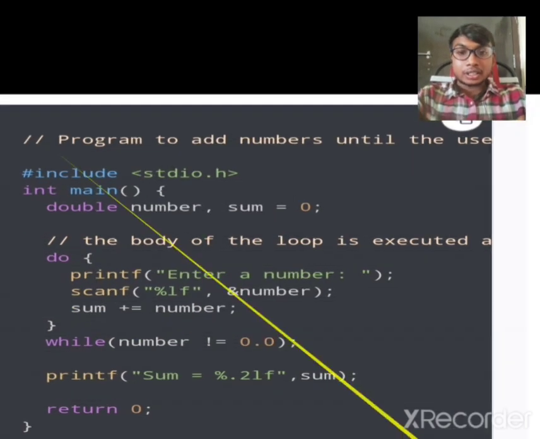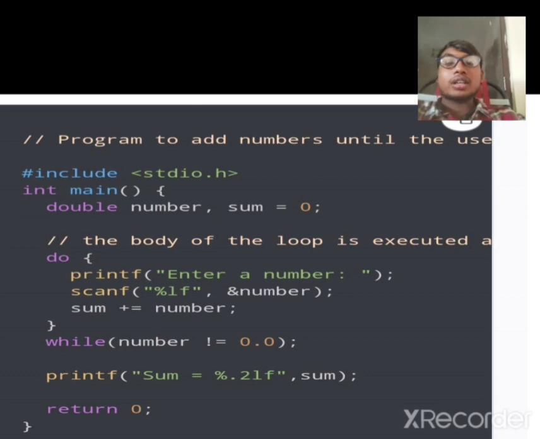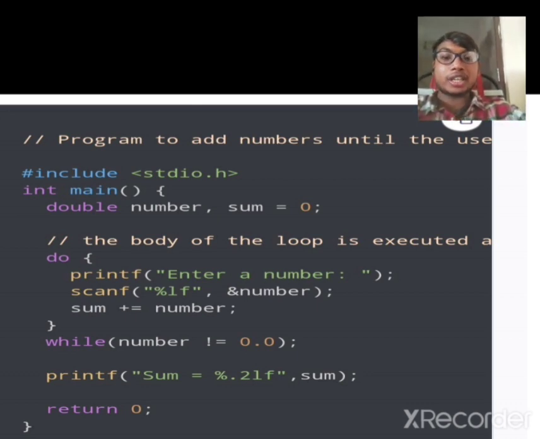Here we can see that the curly braces are open. Two statements are written: printf enter a number, and scanf number, and sum plus equals number. Here the condition: while test expression given that number is not equal to 0.0. If this statement becomes true, then we write printf sum equals percent 0.2lf, sum. So if in the while statement the condition becomes true, the statement will be executed.